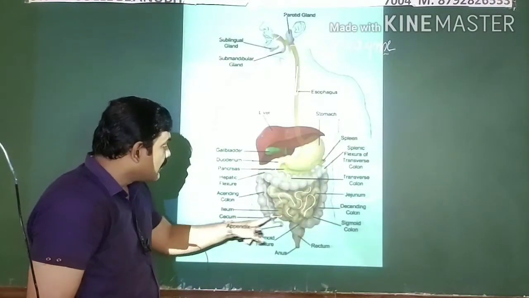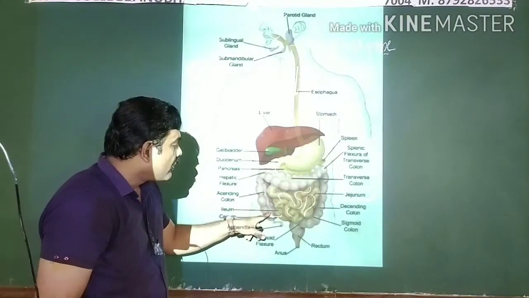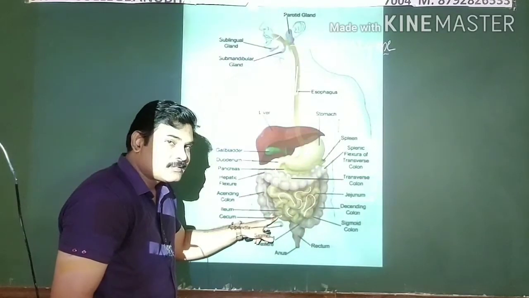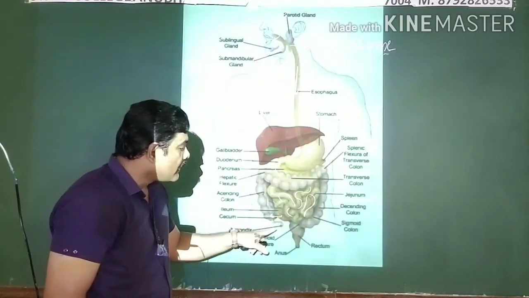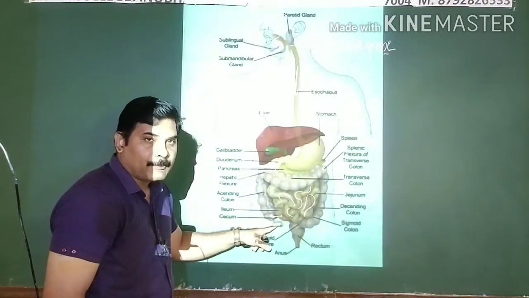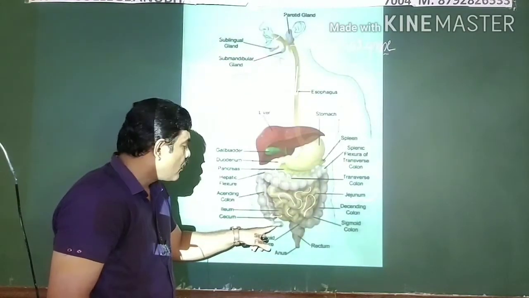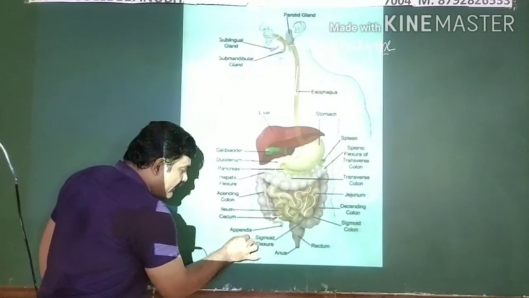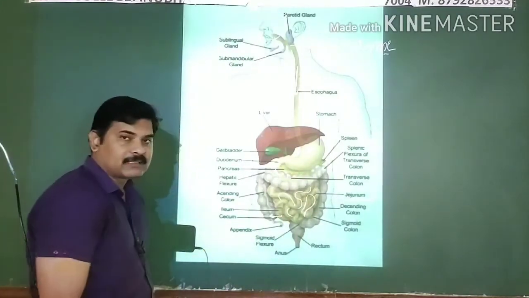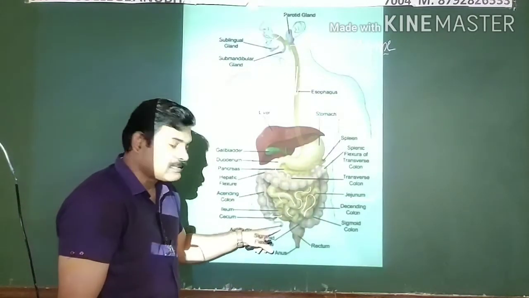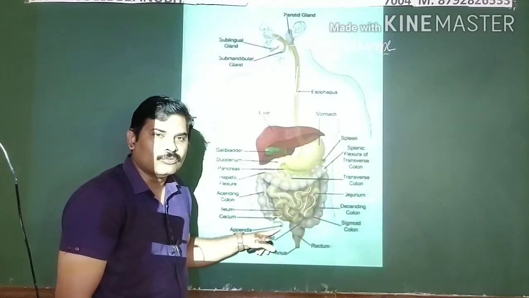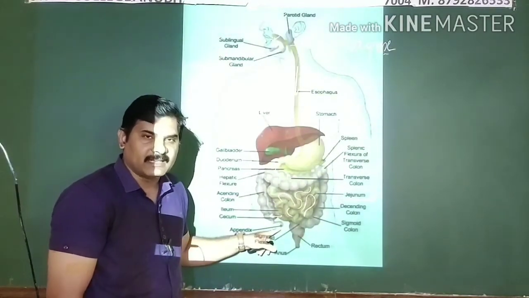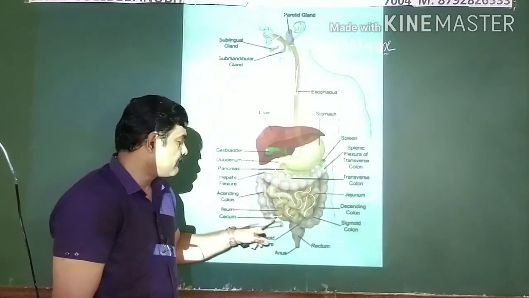Where the small intestine joins the large intestine, you can see a finger-like projection at the junction, which we call the appendix. In some cases it gets infected and causes a health issue that we call appendicitis.